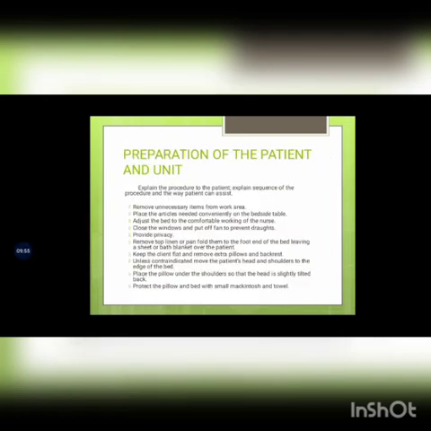So next is preparation of the patient and unit. Explain the procedure to the patient, explain sequence of the procedure and the way patient can assist. First of all, we must explain the procedure to the patient and also explain the sequence of the procedure and the way patient can assist. Remove unnecessary items from work area. So we must remove all unnecessary items from work area.